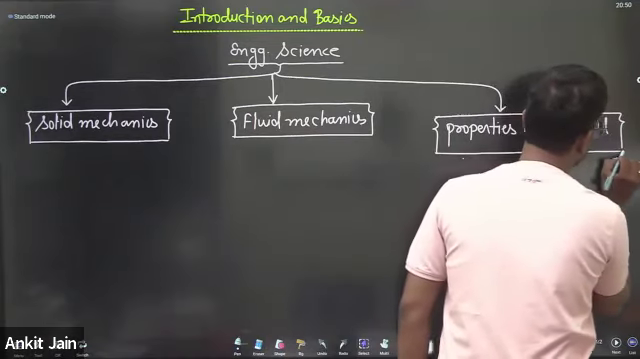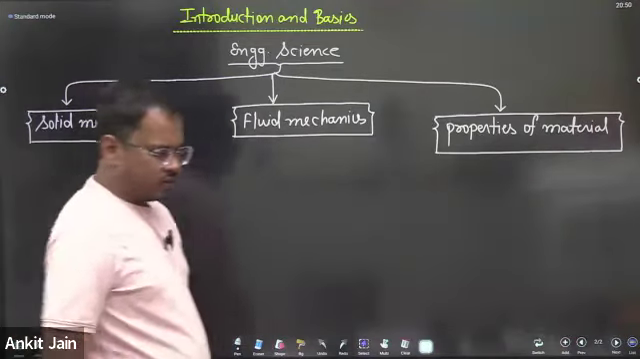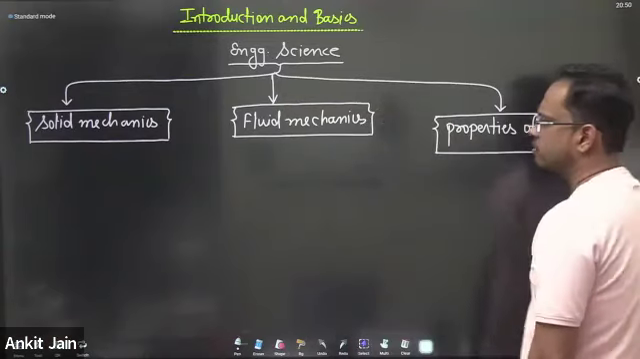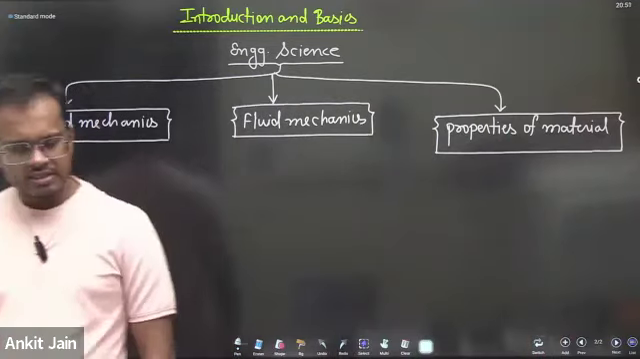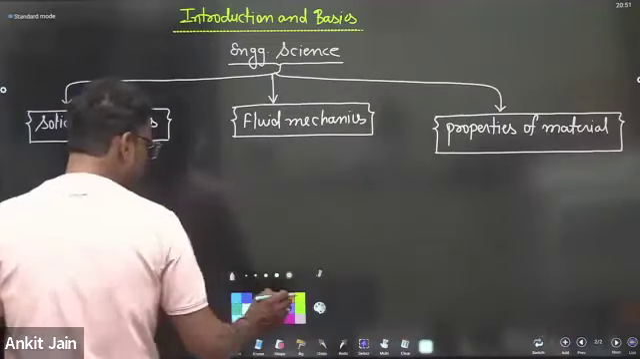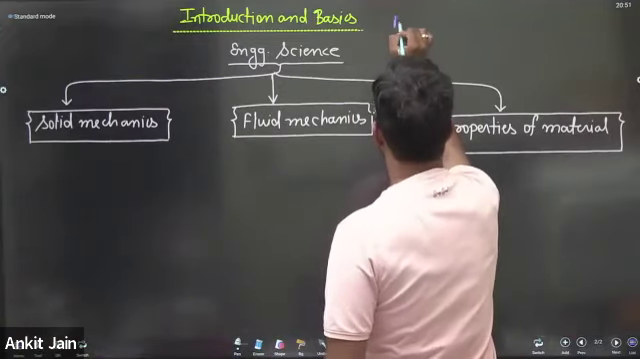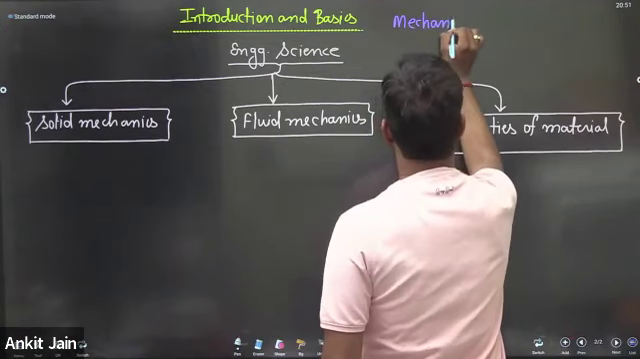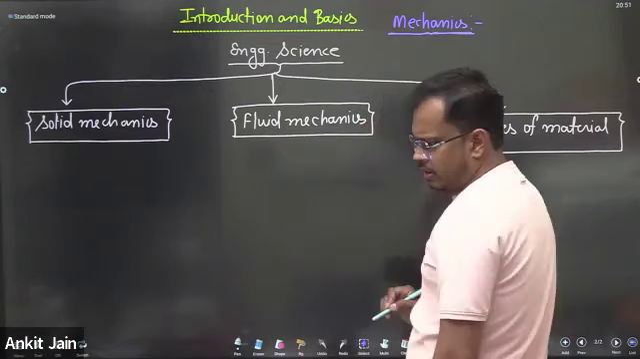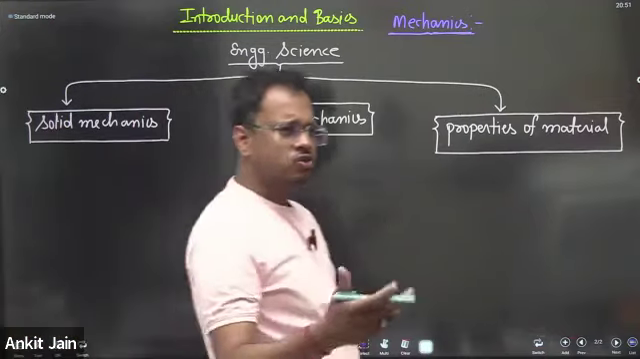So the whole of engineering science is divided into three parts: the first is solid mechanics, another is fluid mechanics, another is properties of material. Firstly, it is very important to understand what we mean by mechanics. In simple words, the study of forces on a body is called mechanics.